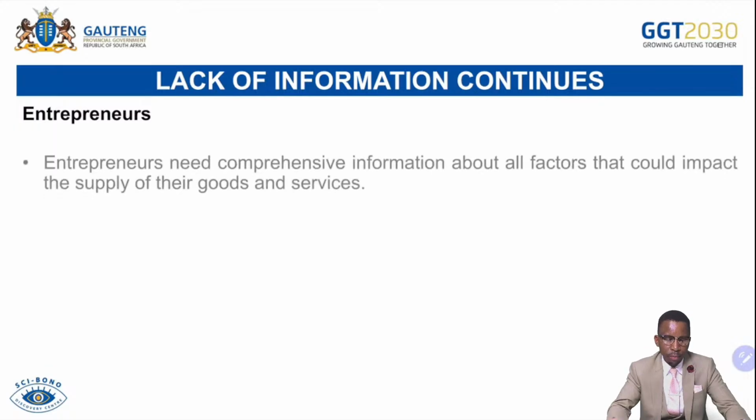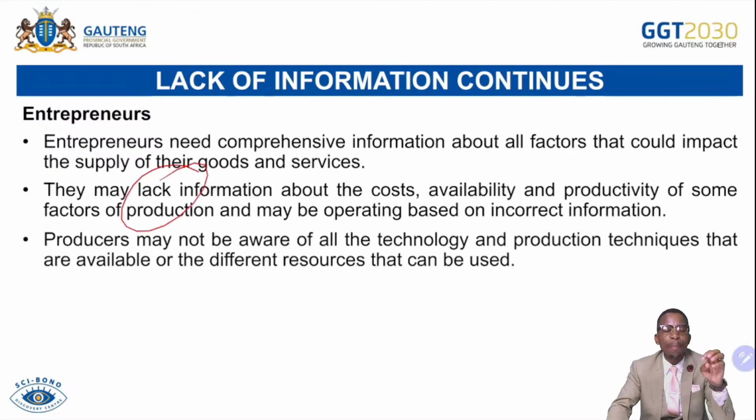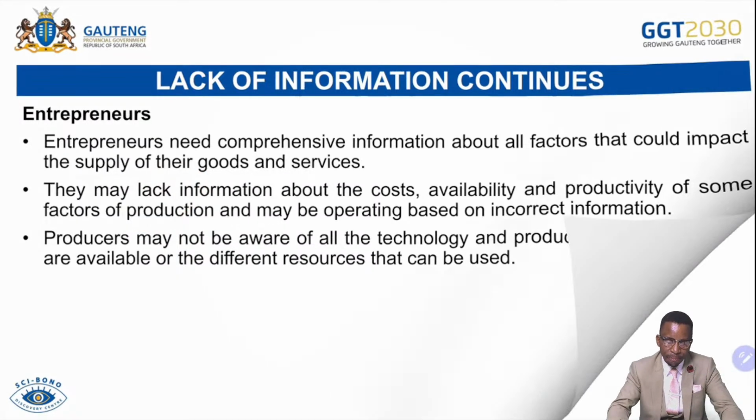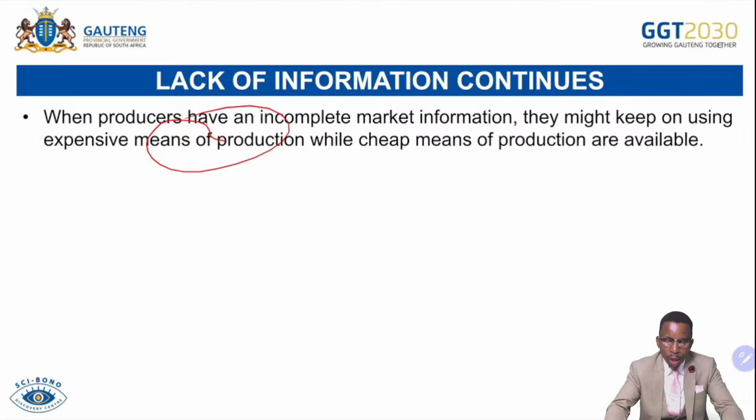Entrepreneurs need comprehensive information about factors that could impact supply of their goods. For instance, they need to know where they can find affordable factors of production like capital and land, as well as the right target market. Otherwise they apply to the wrong target market. That will lead to them not having any sales on the day because they are selling to the wrong audience or wrong target market. When producers have incomplete market information, they might keep on using expensive means of production while cheap means of production are available. But because they are not informed, they keep on using expensive ways to produce goods and services.